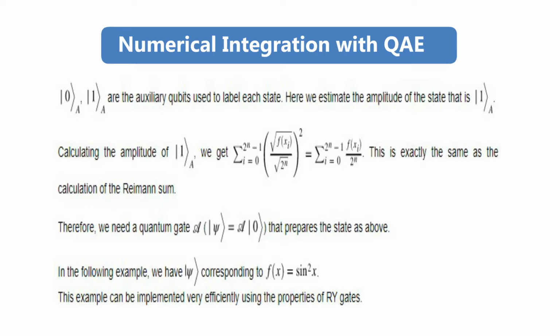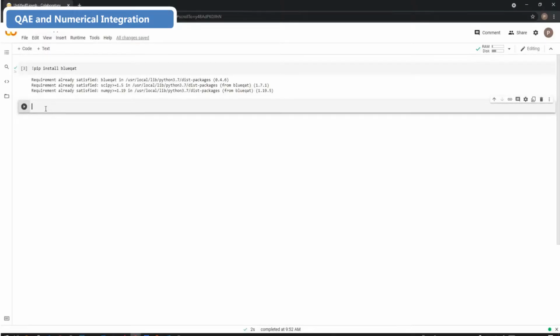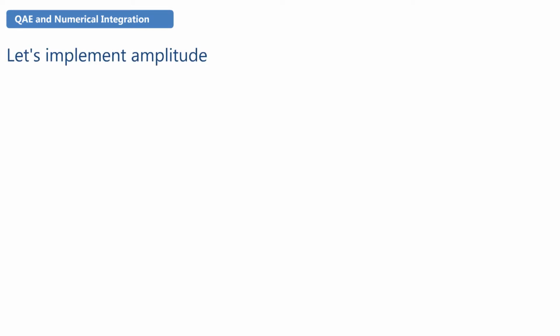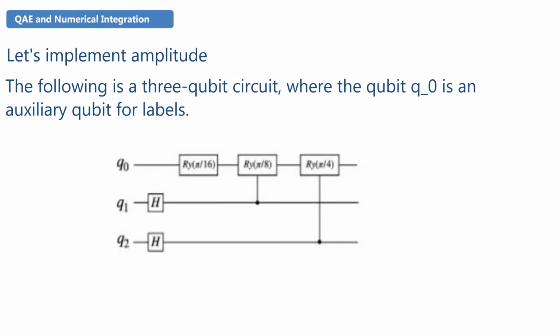In the following example, we have a state corresponding to f(x) equals sin squared x. This example can be implemented very efficiently using the properties of RY gates. Now let's import the code. Let's implement. The following is a 3-qubit circuit, where the qubit Q0 is an auxiliary qubit for labels.